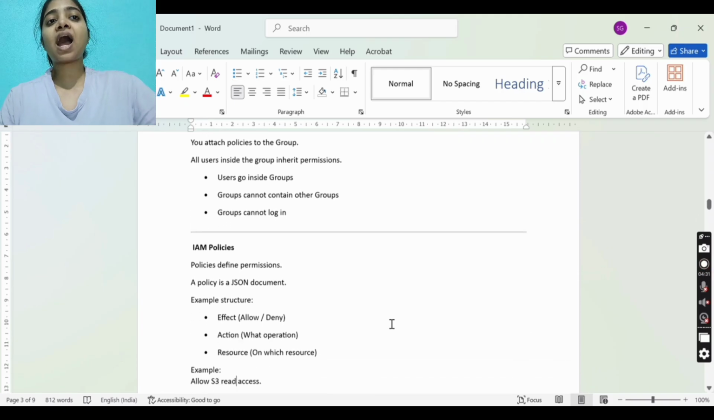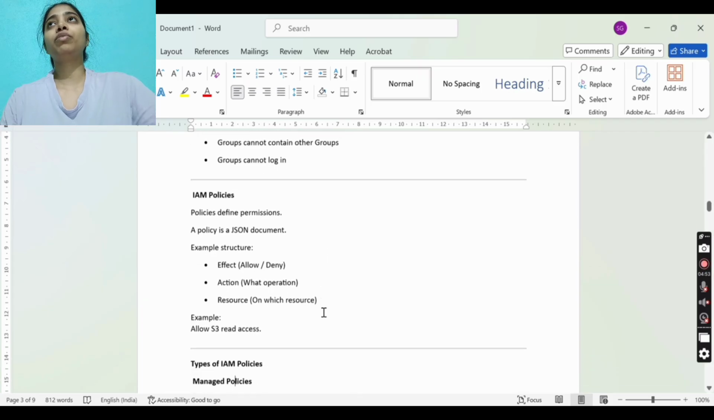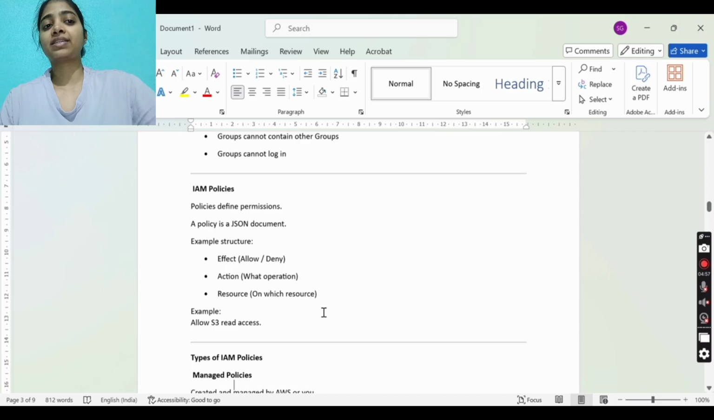Now, what are IAM policies that we are attaching to the group? We saw attaching policies to the group. Policies define permission. A policy is a JSON document which will have effect, action, and resource. Effect will be allow, action is what operation, and resource means on which resource. For example, allow S3 read access.